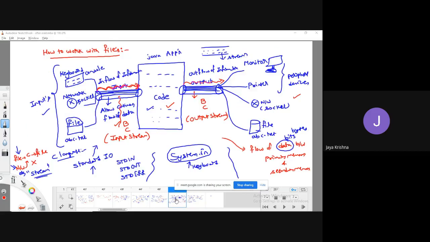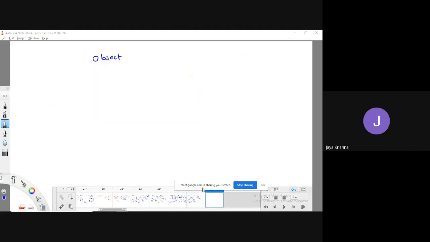Similarly, if you want to work with character oriented streams, there is a predefined class called FileReader. And in character oriented streams, if you want to move data from the application to output, then we use a predefined class called FileWriter. These are all very, very important. InputStream and OutputStream are meant for byte oriented streams, and FileReader and FileWriter are meant for character oriented streams. So the superclass of all classes is Object.